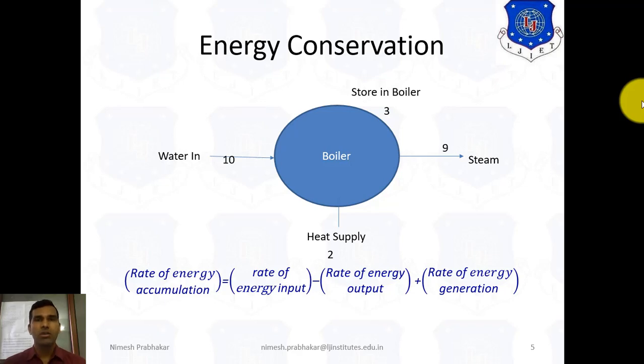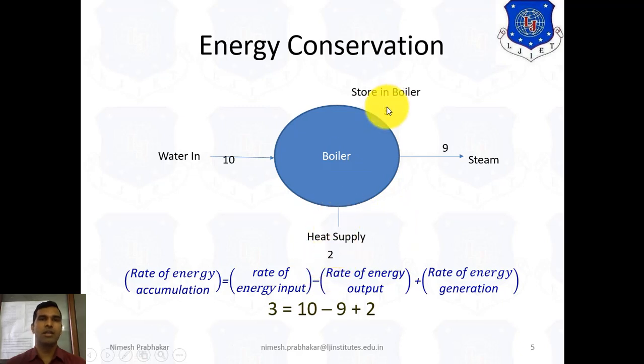Now to simplify this equation, we can write 3 as the accumulation inside this water, and the rate of energy input is 10 minus the rate of energy output, which is 9, and the rate of energy generation is nothing but the 2 here.